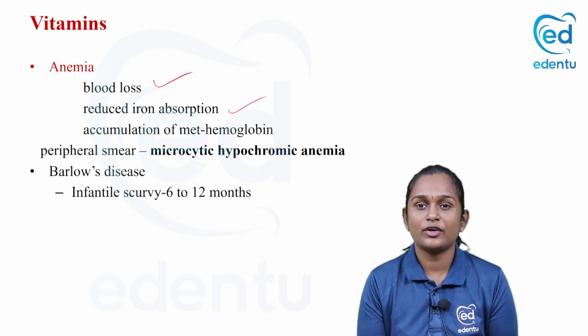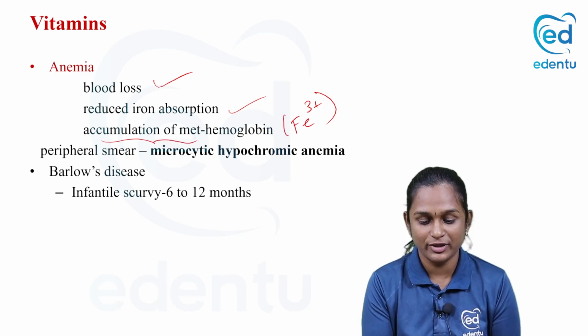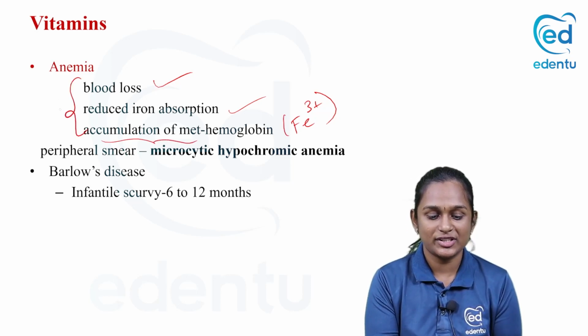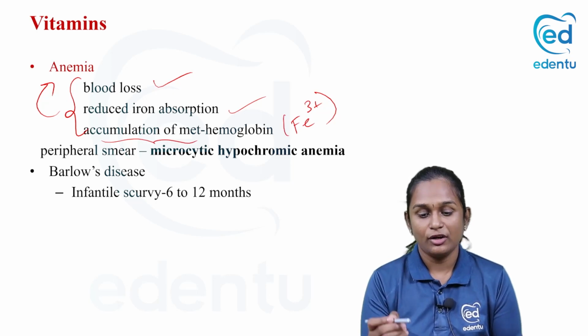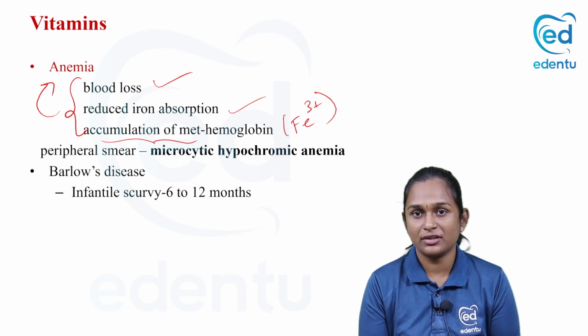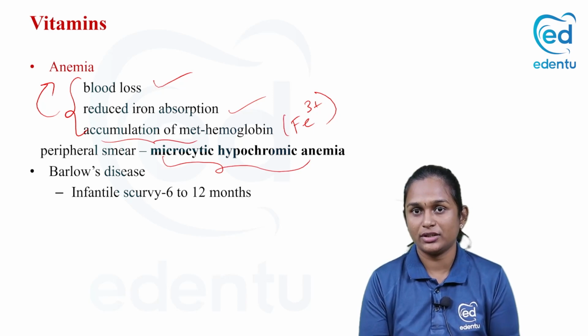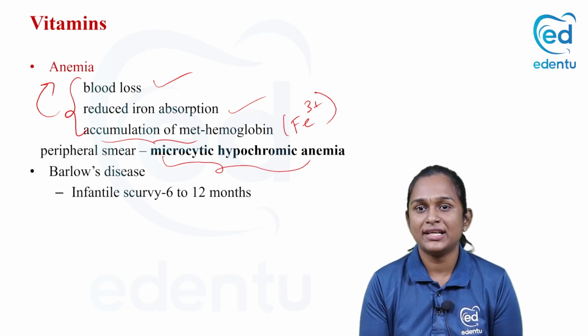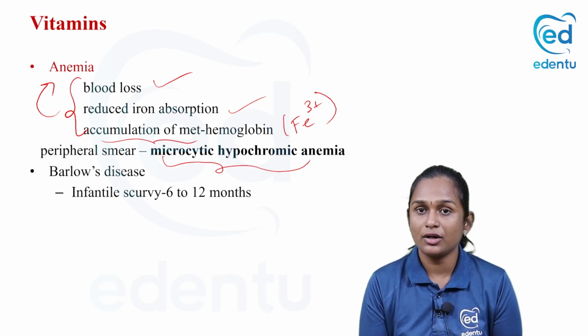And there will be accumulation of methemoglobin. The iron in hemoglobin will be in the ferric state. Because of the accumulation of methemoglobin, the person will present with anemia. So these are the causes of development of anemia in vitamin C deficiency. If you do the peripheral smear in this case, it will be microcytic hypochromic anemia. The RBCs will be very small and less colored.